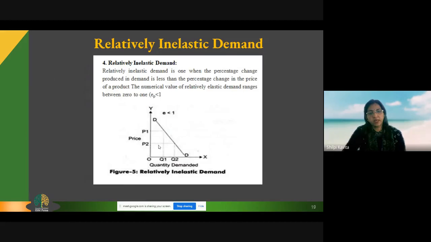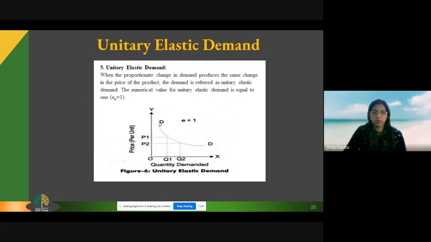Then relatively inelastic demand, that means greater change in price, smaller change in demand. Or in other words, when the percentage change produced in demand is less than the percentage change in price of a product. This is called relatively inelastic demand. Then there comes the unitary elastic demand, where the proportionate change in demand is the same as the change in the price of the product. That means if the price changes 20%, the demand also changes 20%. Proportionate change, unitary elastic demand.